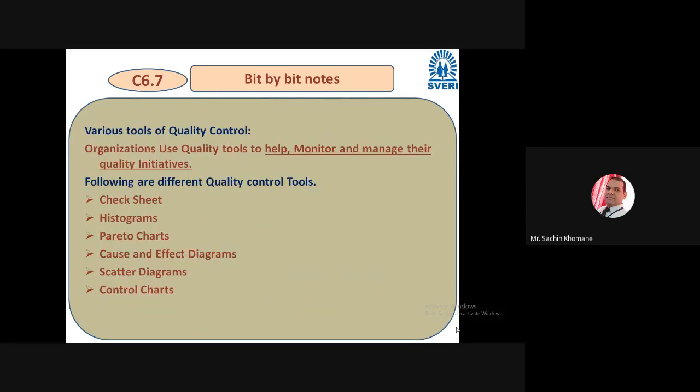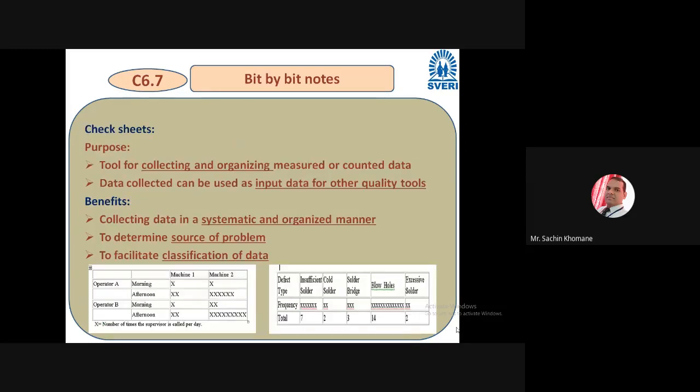Then we saw various tools of quality control. I think we saw three tools last lecture: check sheet, histogram, and Pareto chart, right? So we discussed up to the Pareto chart. We saw examples of check sheets, like operator A and operator B working on machine 1 and 2 respectively in the afternoon and morning session, and how many times that person called a supervisor for certain problems.